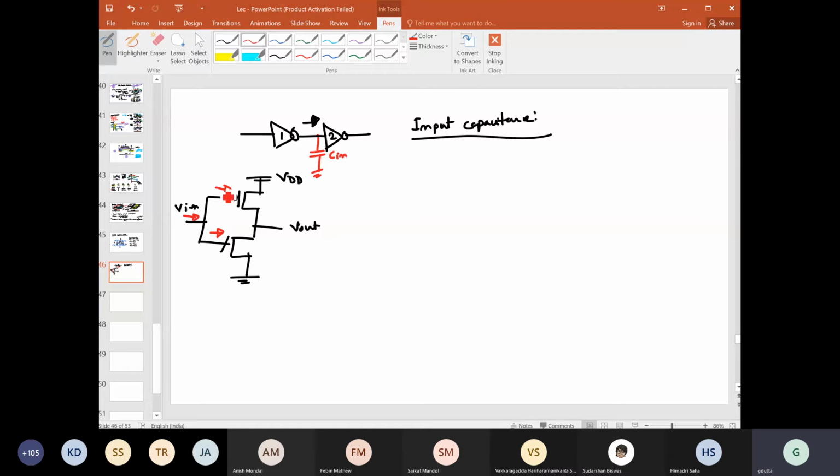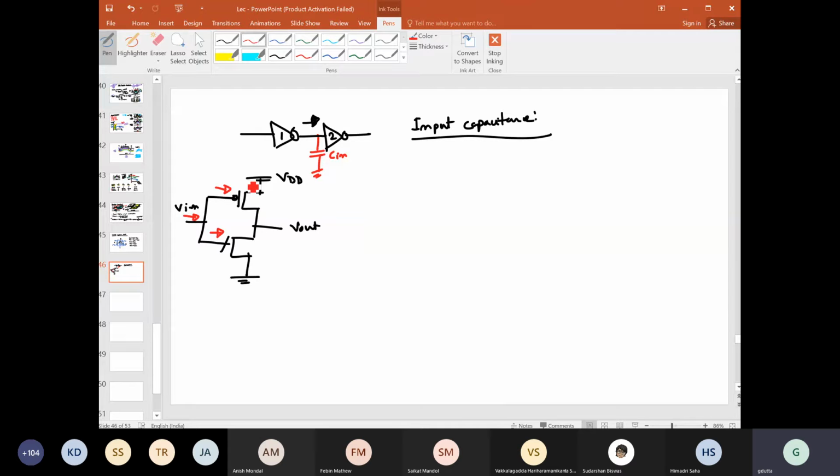The worst case from the gate capacitance point of view will occur when the gate to channel capacitance is equal to Cox W into L. You can find that for the N channel, and the same thing you can also find for the P channel, right? Okay.